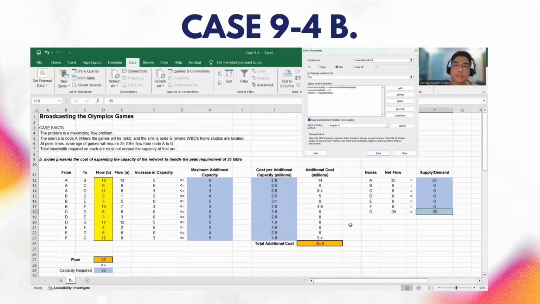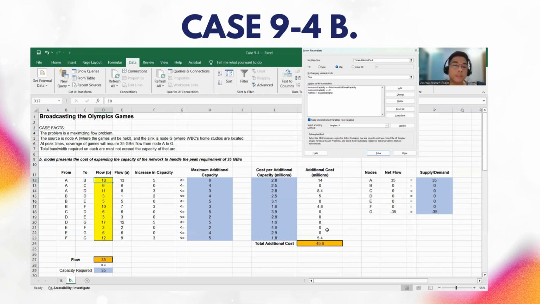Our objective in this problem is to find the total additional cost, which we get by summing the additional cost per flow. To find the additional cost per flow, we multiply the increase in capacity by the cost per additional capacity. To find the increase in capacity, we subtract the existing flow, which we get from Part A, from the optimal flow, which would be given by Excel Solver.